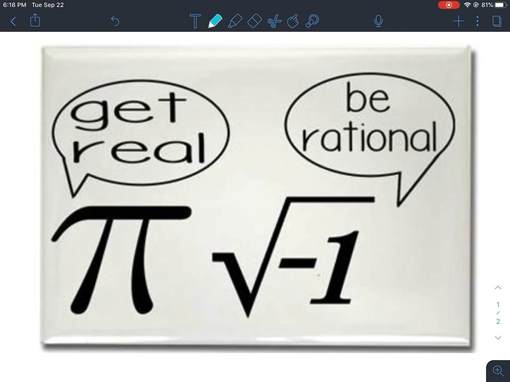And that's because you can't take the square root of a negative number, because no number squared would give you a negative answer, because you're multiplying two numbers together and two negatives would become positive, two positives would remain positive, and therefore you cannot take the square root of -1. So the square root of -1 is not a real number. Hence pi is telling that to get real. So yes, I know the joke isn't that funny, but now you understand it. Pi is an irrational number, and that's why it's being told to be rational.